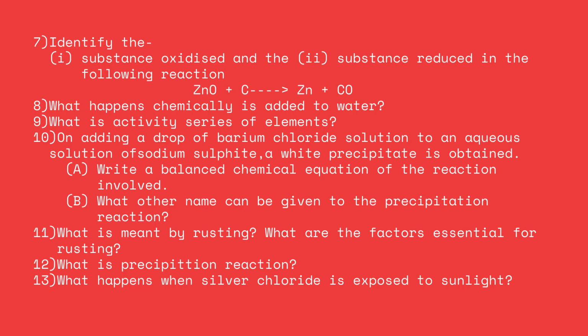The next question: on adding a drop of barium chloride solution to an aqueous solution of sodium sulfide, a white precipitate is obtained. Write a balanced chemical equation of the reaction involved. Part B: what other name can be given to the precipitation reaction? Next question: what is meant by rusting, and what are the factors essential for rusting? What is a precipitation reaction? What happens when silver chloride is exposed to sunlight?